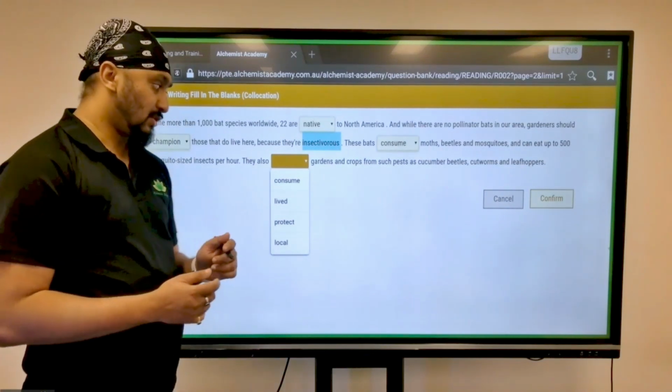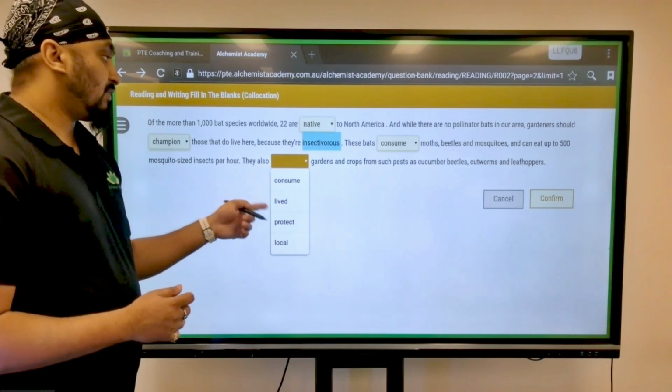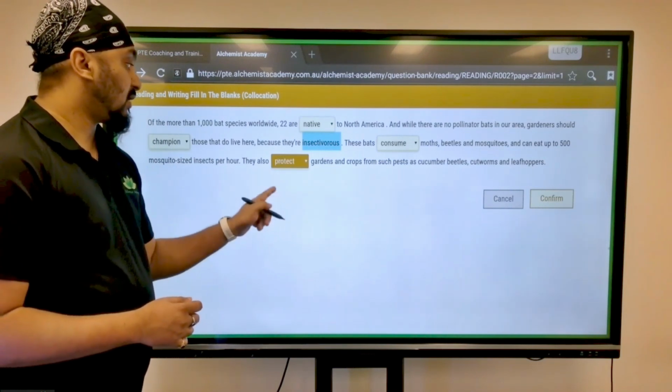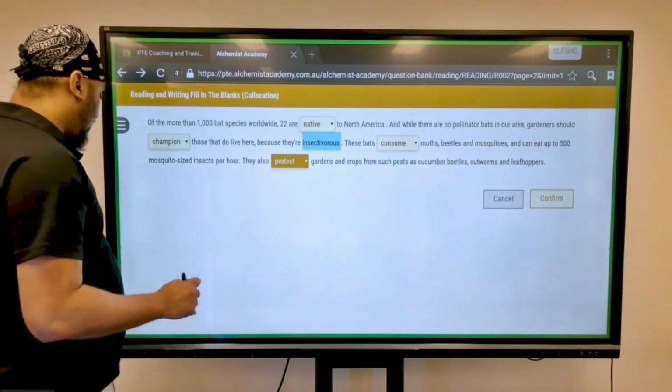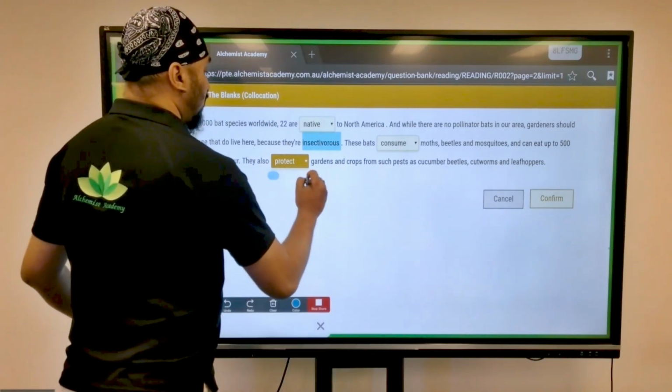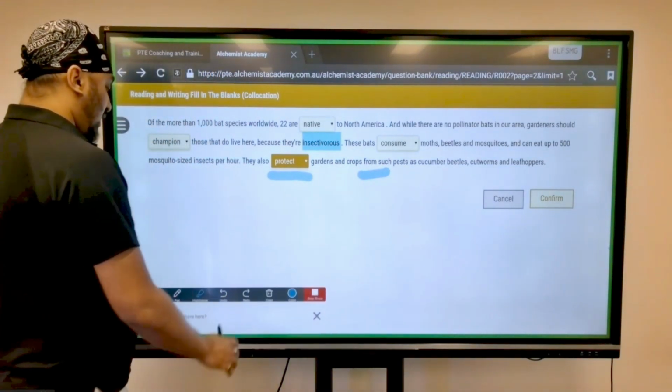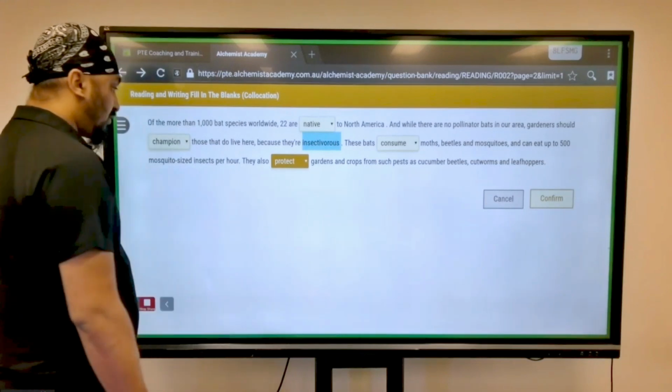That wouldn't make sense, no. So they protect from. The collocation over here, if you look at this case, is that you always protect from. All right, so are you clear with this? So this should be the right way to do it.